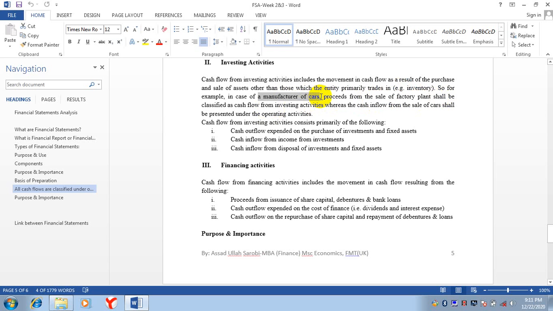But if they are selling cars, that is not investing activity because it is their operating activity. Because it is a car manufacturer, their inventory is basically cars. So the purchase and sale of plant and machinery will come in investing activities, and the sales of cars will come in operating activities. The cash inflow from the sale of cars shall be presented under the operating activities.